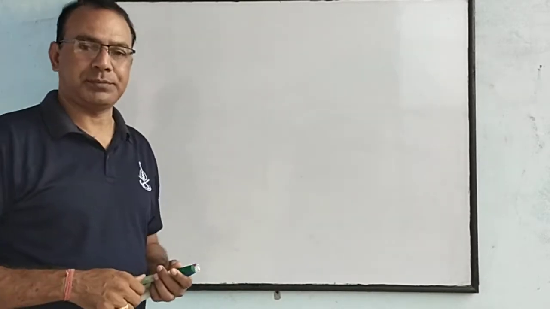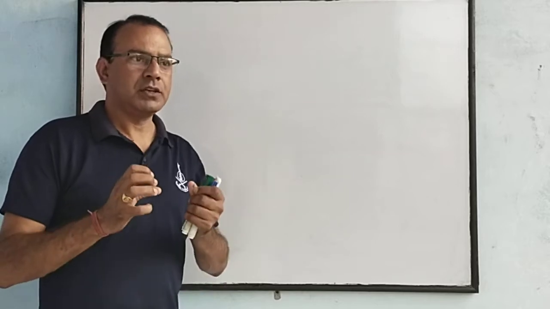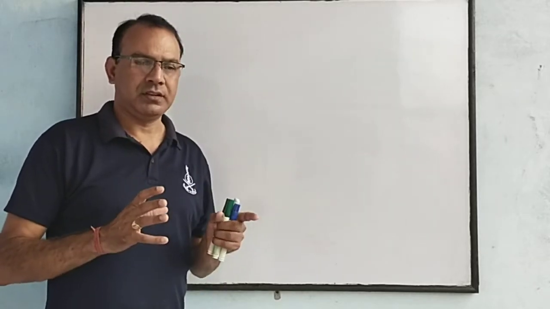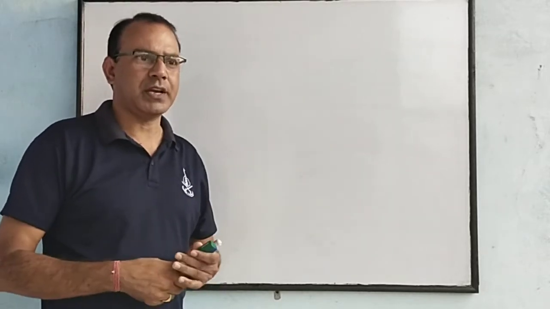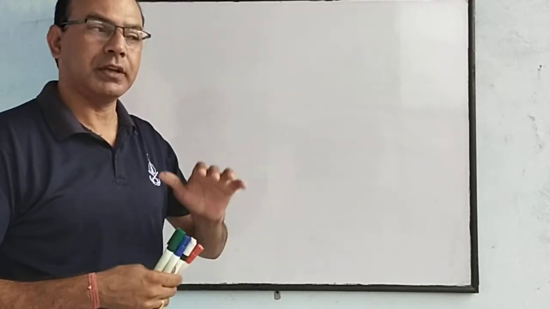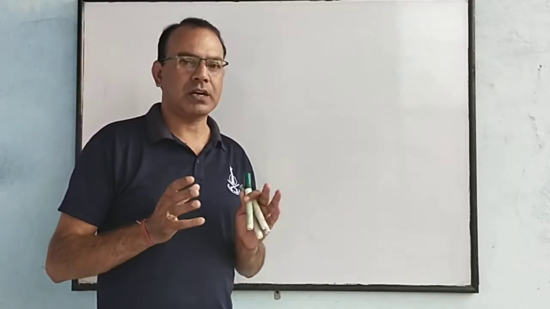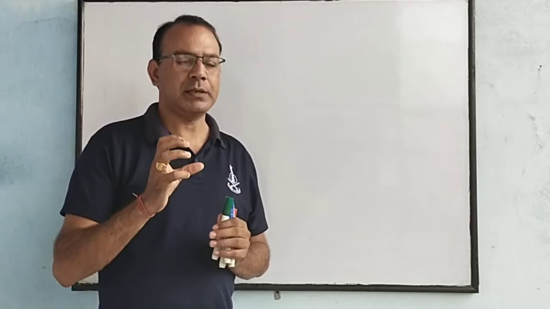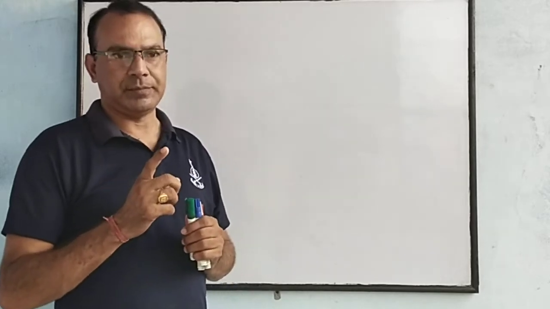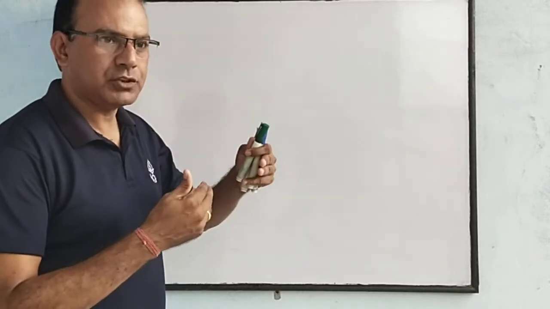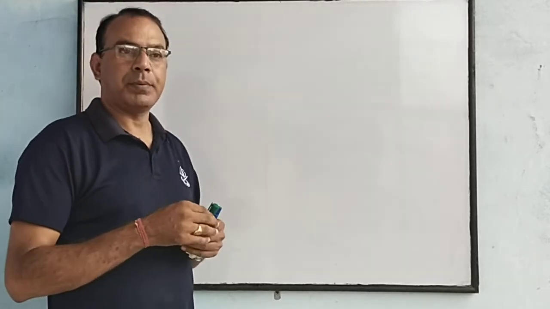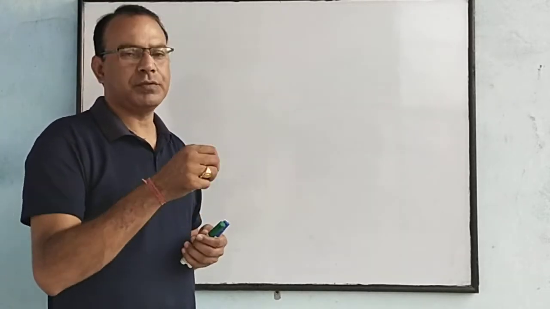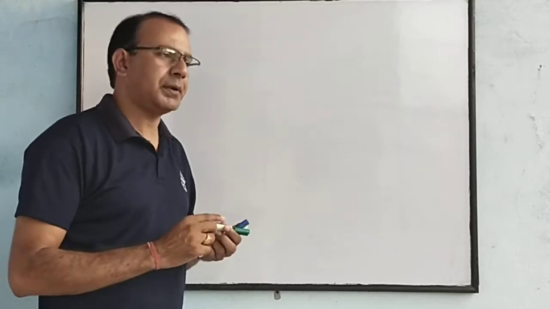What is contraception? Contraception means to stop the pregnancy. These are the methods by which we can stop the increasing population. Those are called contraceptive methods. The methods by which we prevent the pregnancy, those devices are known as contraceptives.